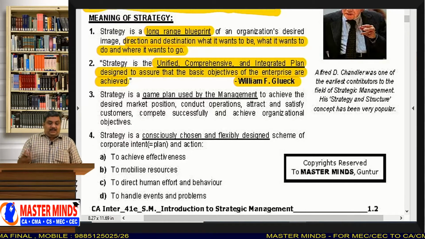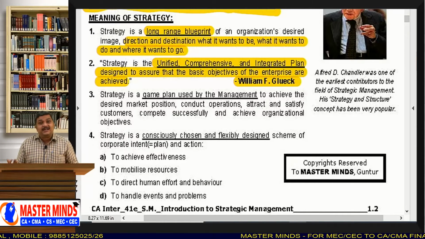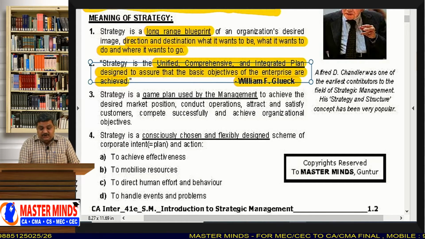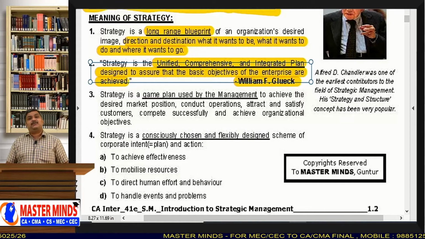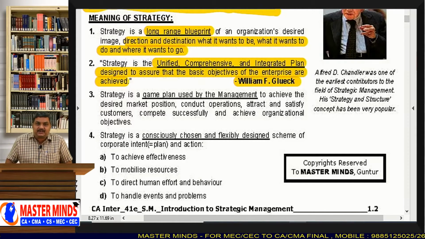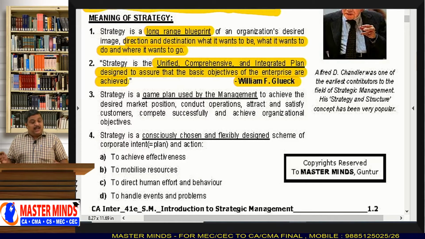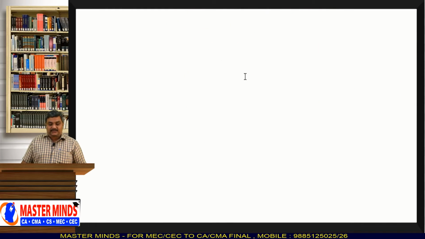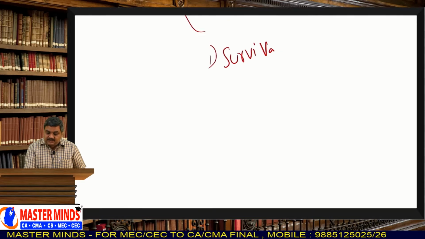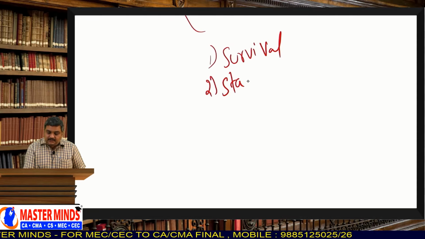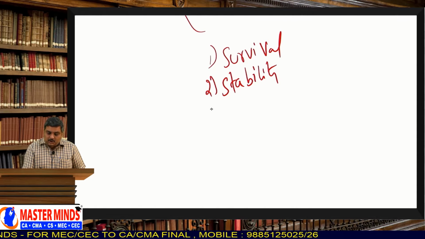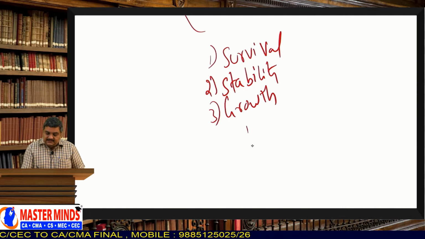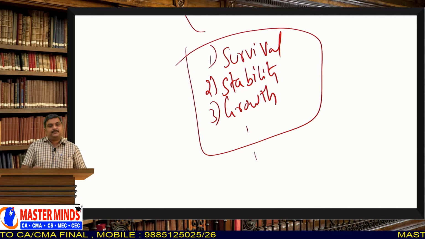Okay? And why are you making a strategy? It is designed to assure that the basic objectives of the enterprise are achieved. What do you mean by the basic objectives of the enterprise? Every business organization has certain basic objectives. What are they? Survival, stability, growth. Likewise, there are many basic objectives.